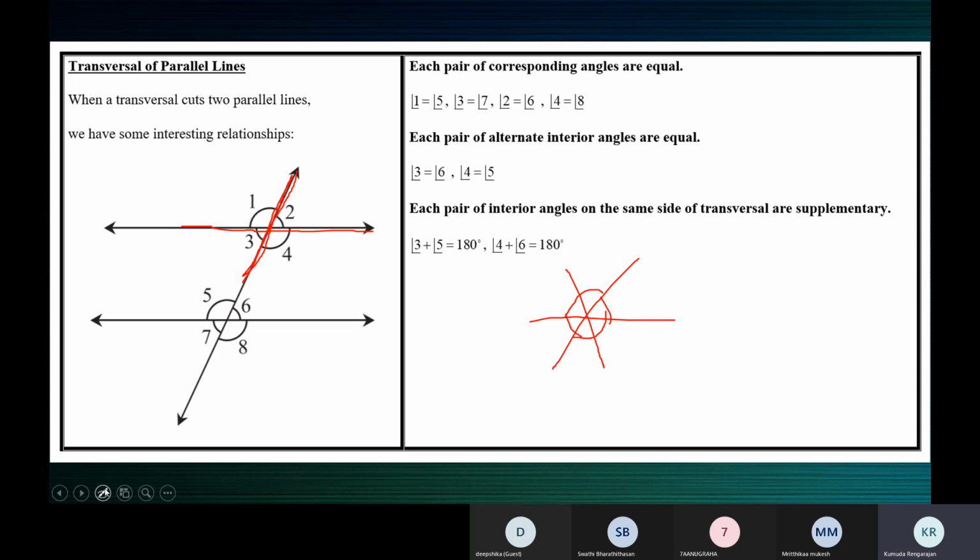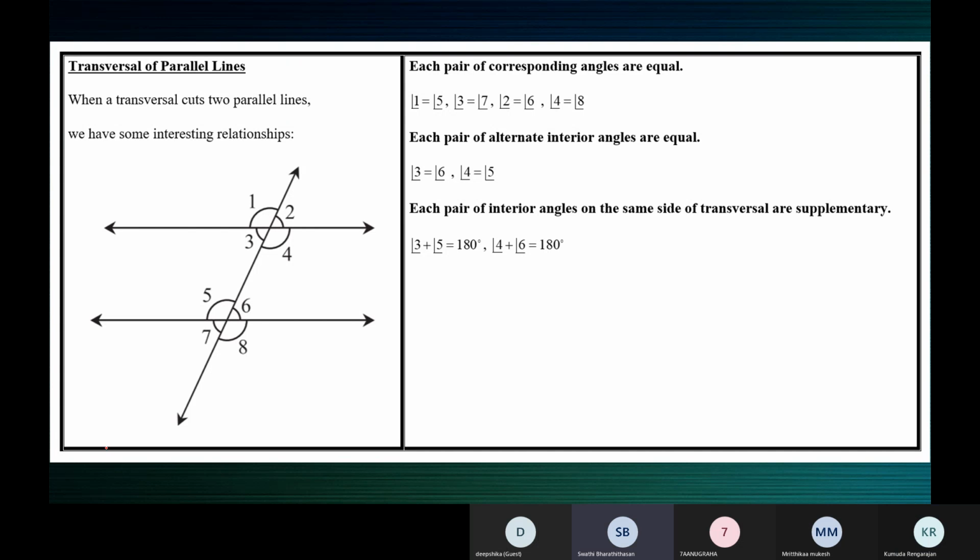Now, what about 7 and 8? What kind of angles are 7 and 8? Linear pair, ma'am. Whether the lines are parallel or not parallel, 7 plus 8 will be equal to 180 because they form a linear pair. Tell me all the linear pairs in this figure, children.